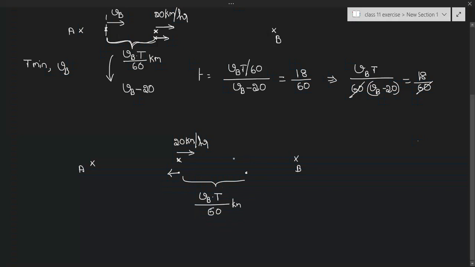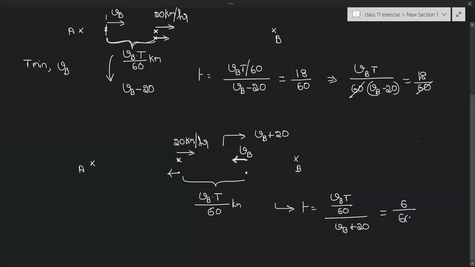Now here this second bus is also moving in this direction, so velocity of the bus is Vb. Now man and bus, these two are moving in opposite directions. So here relative velocity is Vb plus 20. Now, the time taken by the bus to cover the distance is equal to distance by relative velocity, Vb into T by 60 by Vb plus 20, which is equal to 6 minutes.